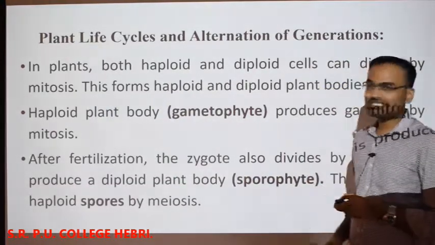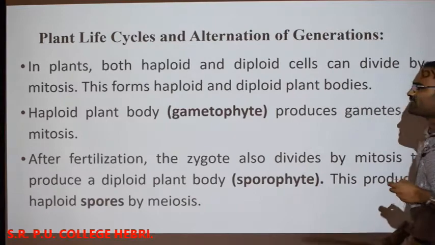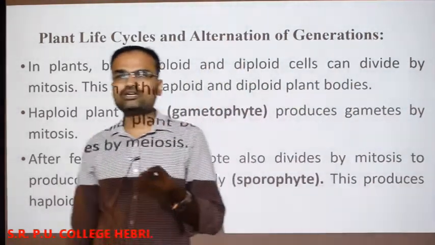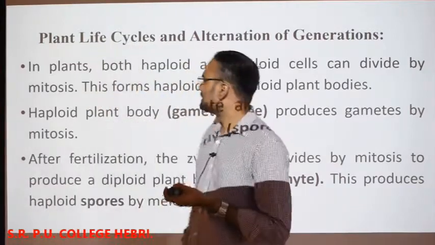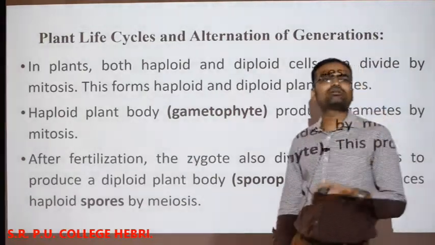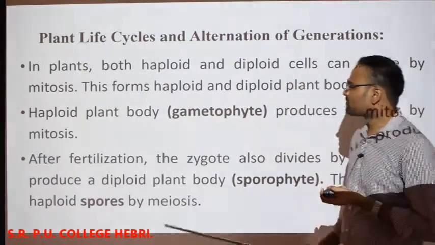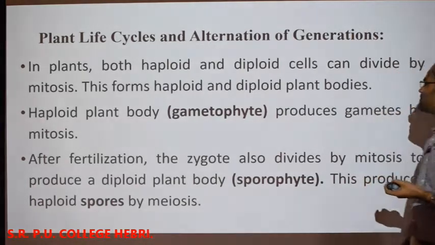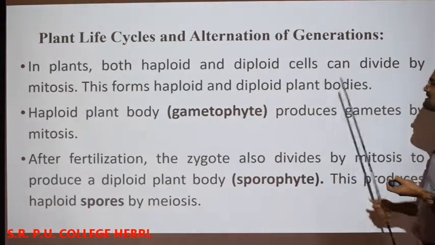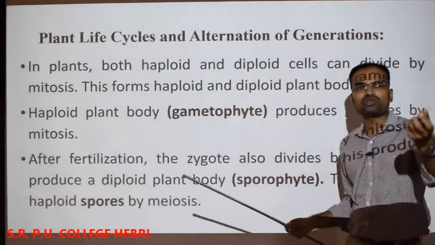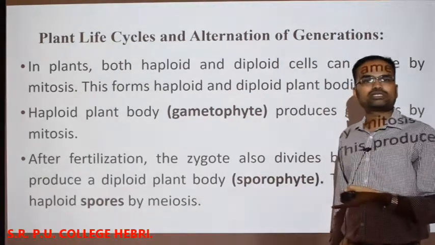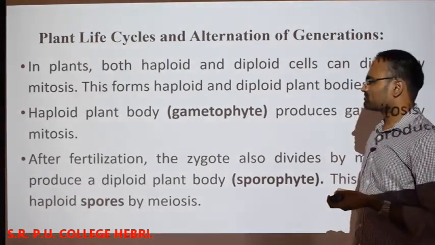So here in plants, both haploid and diploid cells can divide by mitosis. This is very important. In cell division there are 2 types, mitosis and meiosis, isn't it? But the haploid as well as the diploid can both divide by mitosis. That is the important thing. This forms haploid and diploid plants respectively. If the haploid cells divide by mitosis, the plant body will be haploid. If a diploid cell divides by mitosis, the plant body will be diploid.